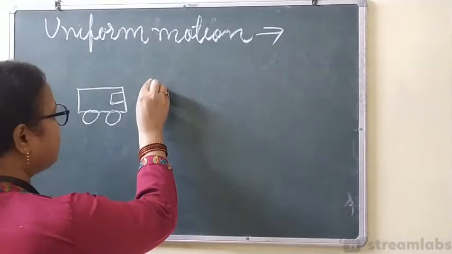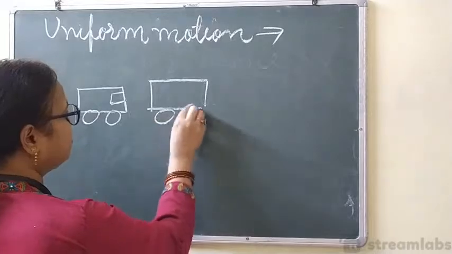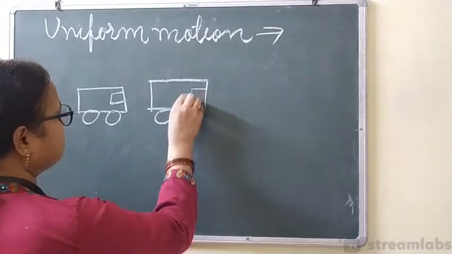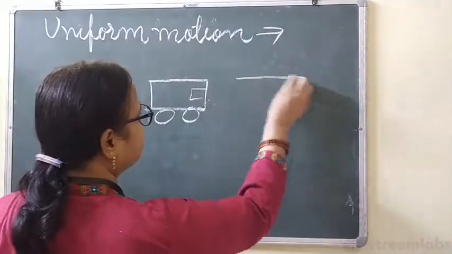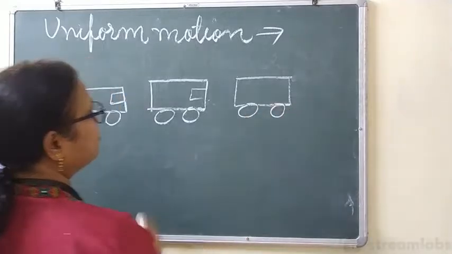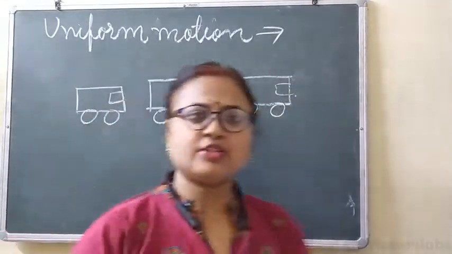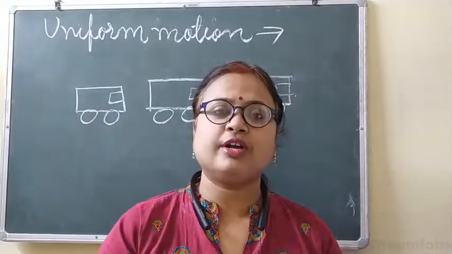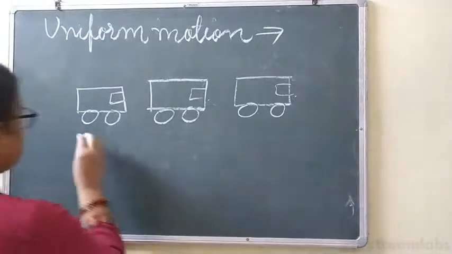So when this vehicle moves from here to here, what is the definition of uniform motion? When a body covers equal distance in equal intervals of time. Equal distance means what?